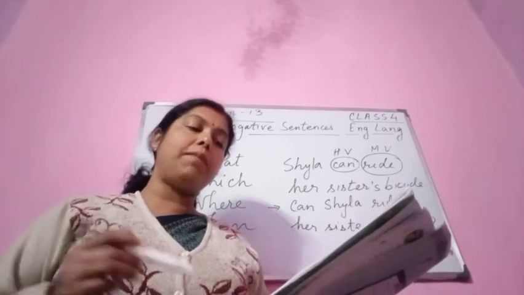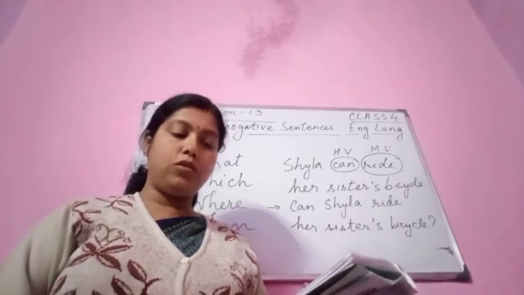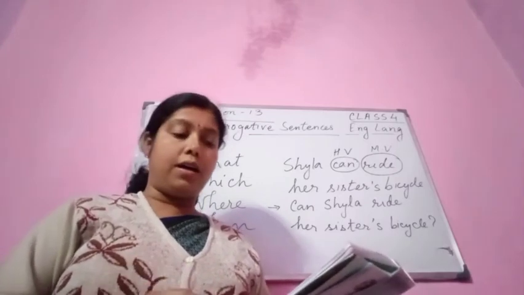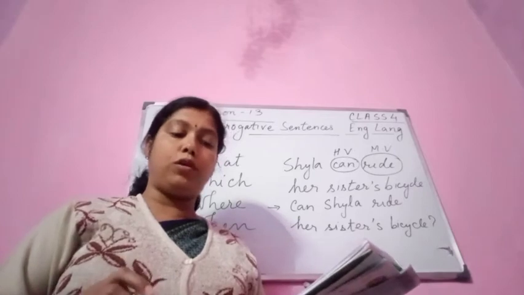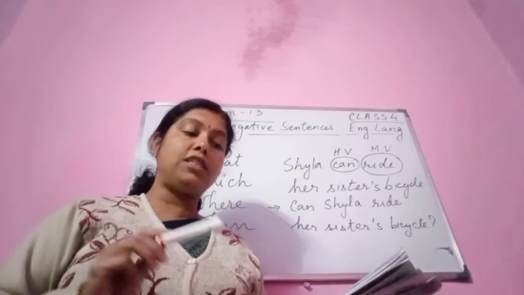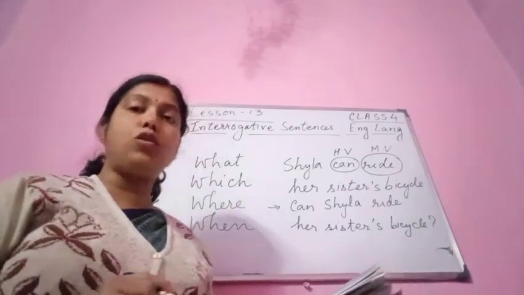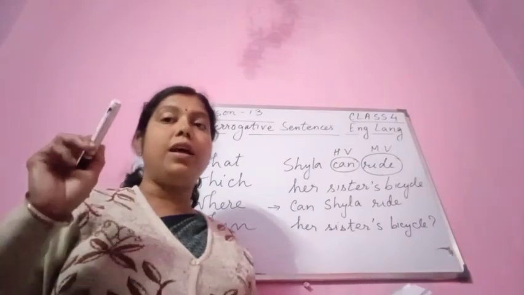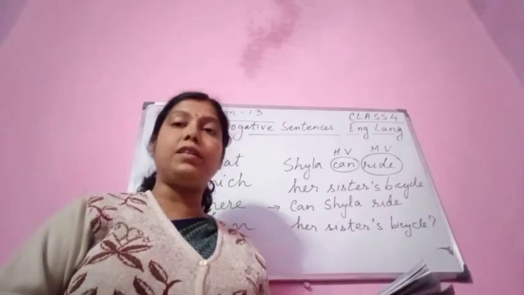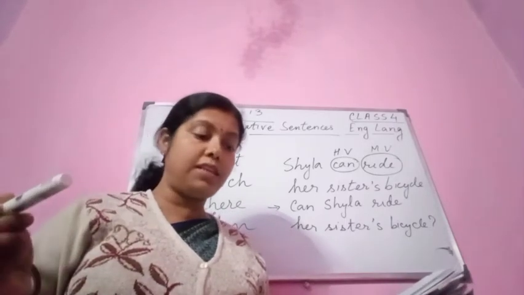Next, Raj gave the book to the teacher. Did Raj give the book to the teacher? Here gave is the main verb in the statement, and it is in the past tense. Children, you have to be very careful when the statement is in the past tense, because then we frame the question with did.